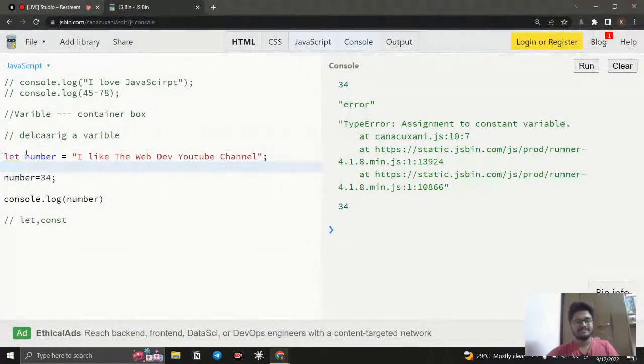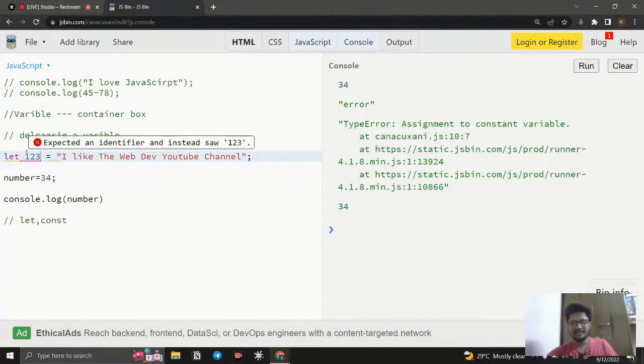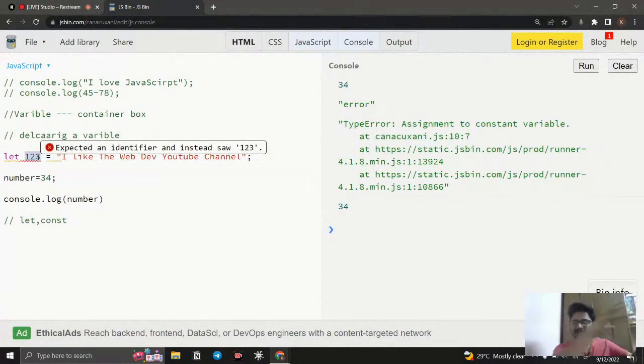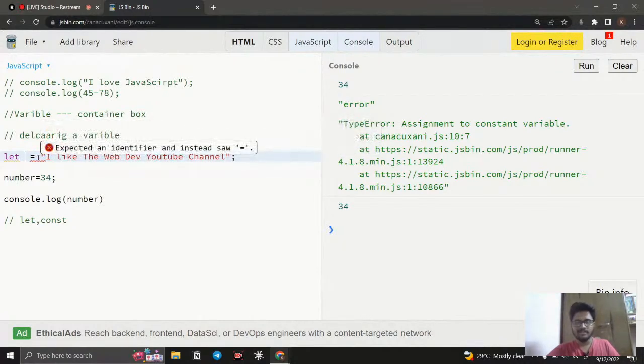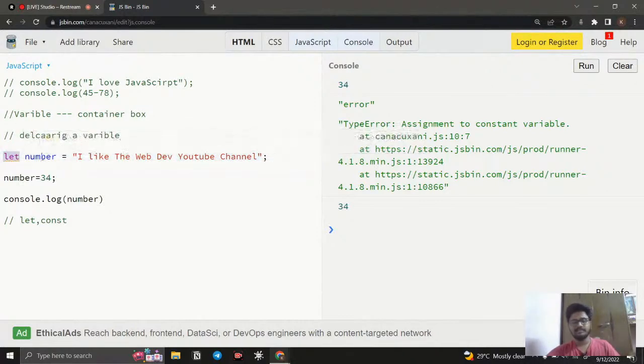Okay, coming to the next, what is this number? Is it possible to give something like this to store? Can I store a container, a variable, like this? The answer is no. There are several rules and regulations for declaring a variable. One is you need to give a name, and this is called an identifier. What is meant by an identifier? An identifier is a unique name given to variables. By using that unique name, you can store your information.